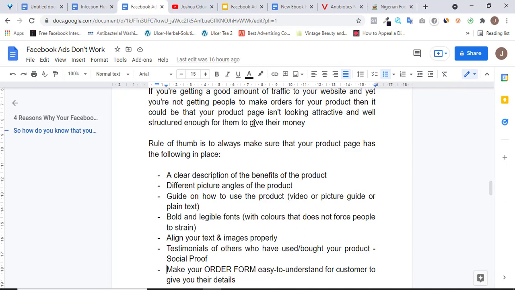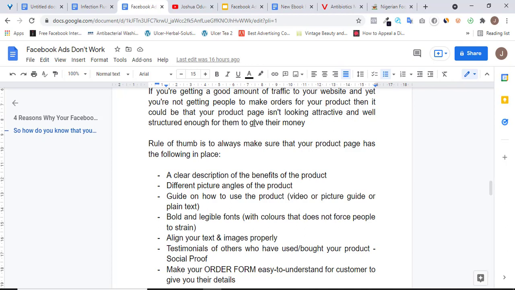So if you are not adding testimonials to your product page, you're obviously losing a whole lot of customers. You're obviously losing a lot of people from buying your products. All right. So make sure you always add testimonials to your product page. And getting testimonials is not really hard. If you're selling a product that is also on Amazon, on Alibaba, or any of these big e-commerce stores, you can always go there, get the testimonials from those people, screenshot it, and also add it to your own product page. It doesn't matter if it's not from your store they bought it.